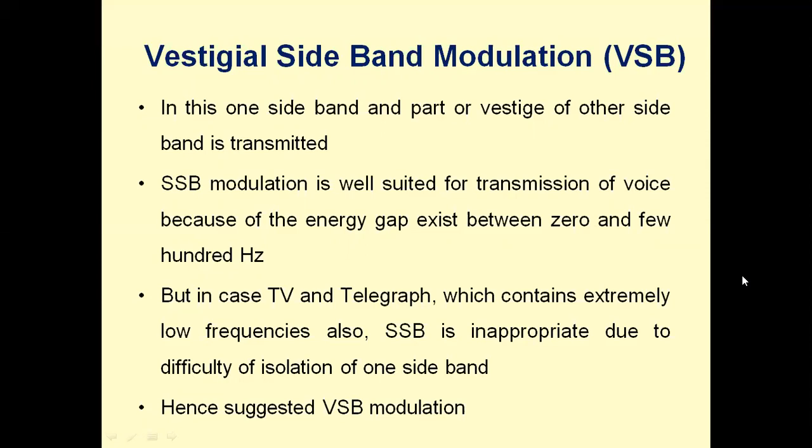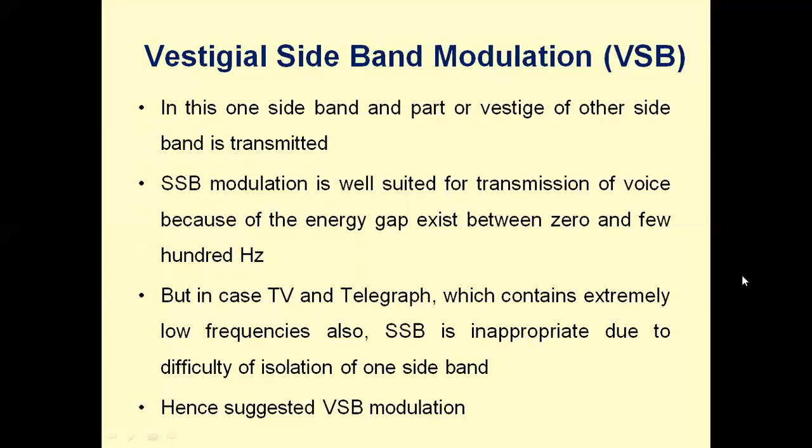But in case of TV and telegraphy, which contain extremely low frequencies, near to zero frequencies are there in telegraphy transmission. Similarly, in television transmission of the video signal, nearer to zero frequencies are also very important. The 0 hertz frequency in television video is nothing but average brightness.